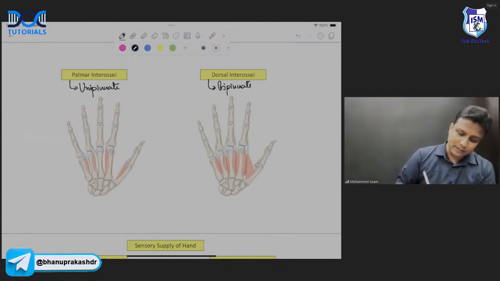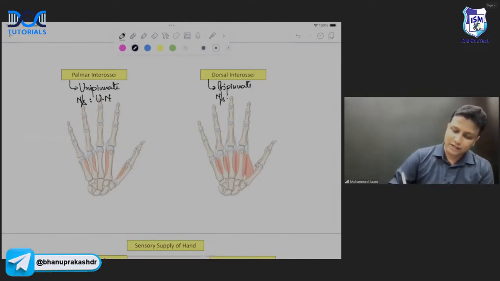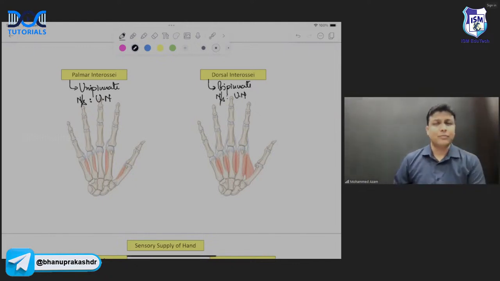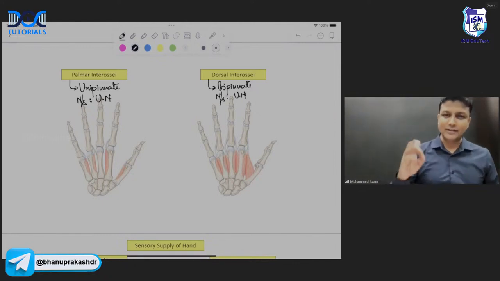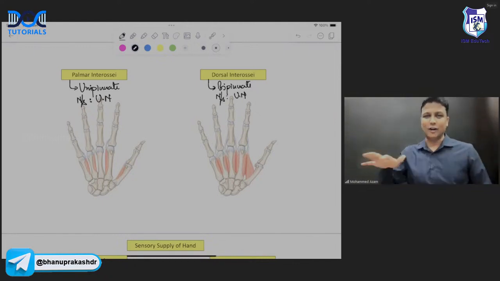And what is the nerve supplied to all the interossei? All the interossei are supplied by ulnar nerve. All the interossei are supplied by ulnar nerve. So don't even think, sir. The moment you listen the name as interossei, all of them will be supplied by ulnar nerve.